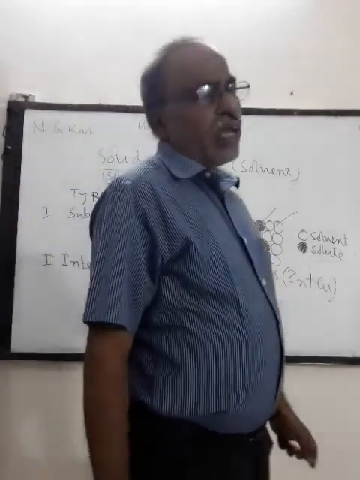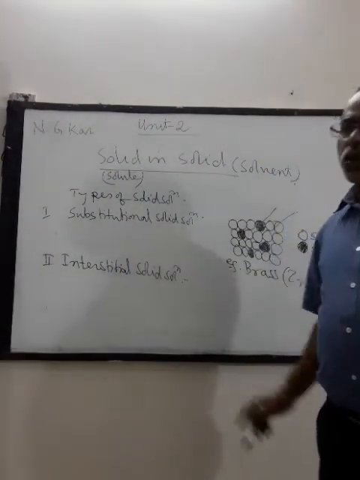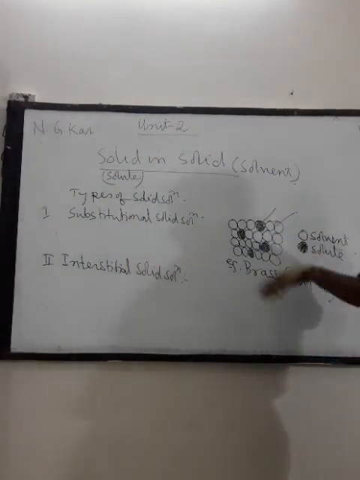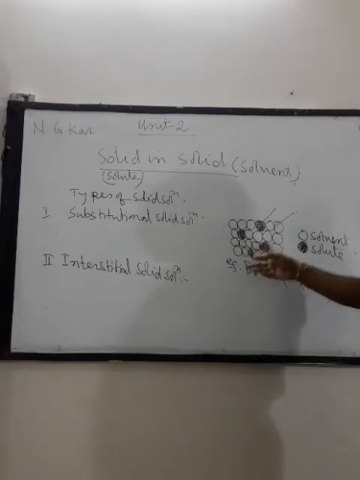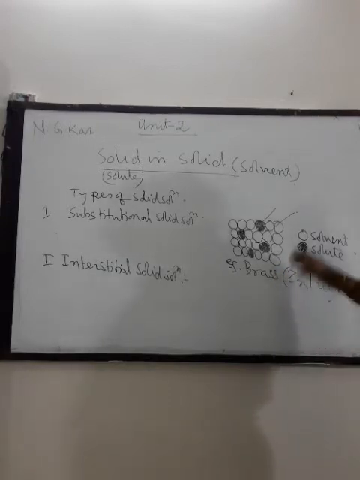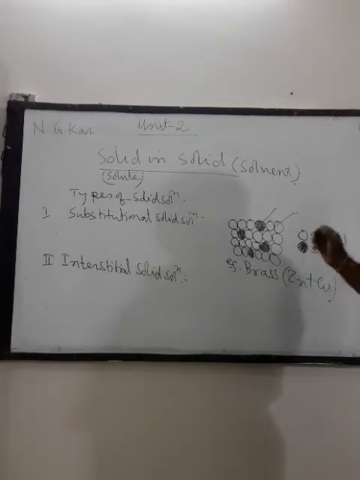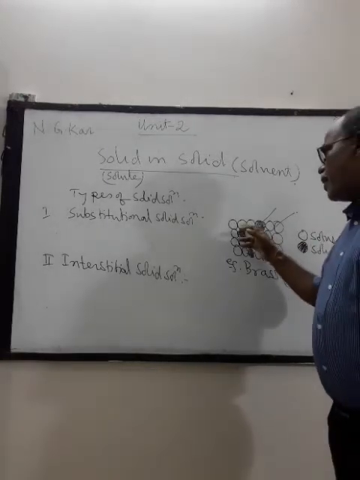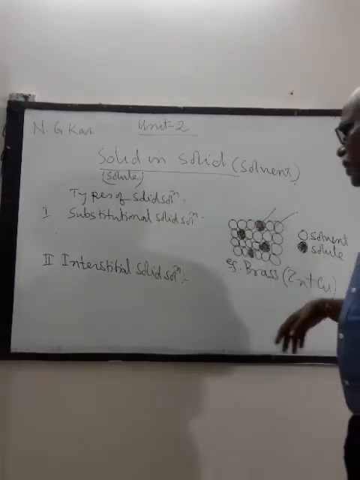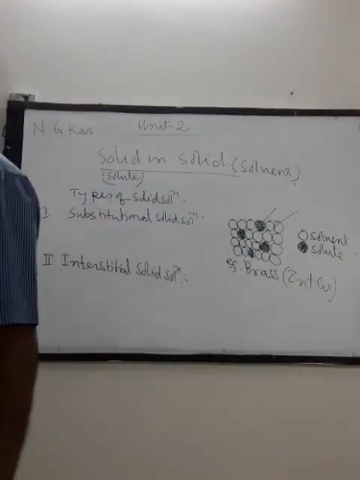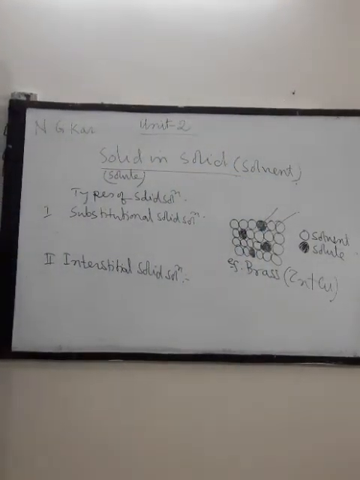In fact, most of the alloys are examples of substitutional solution, because in such a type of solution one type of particle takes the place of another type of particle. An example is brass, which is an alloy of zinc and copper. In fact, all types of alloys are examples of substitutional solution. In such a case, the white one where the number is large is the solvent, and the black one where the number is less is called the solute. So this is the first type, substitutional solution.